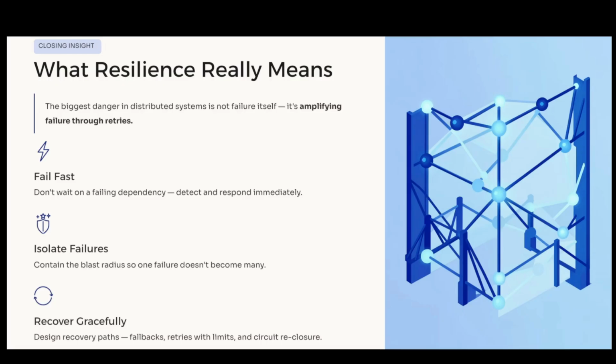Great systems fail fast, isolate failures, and recover gracefully. That's what resilience is about.